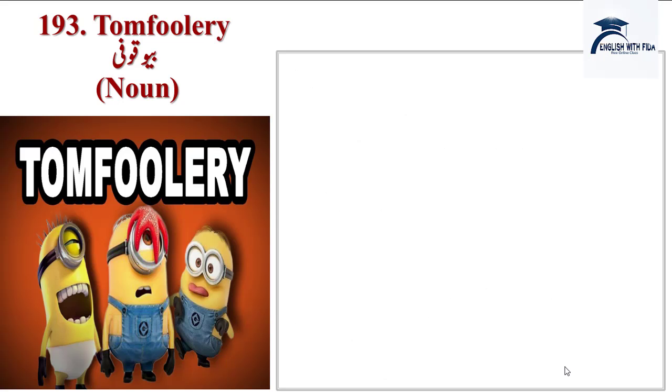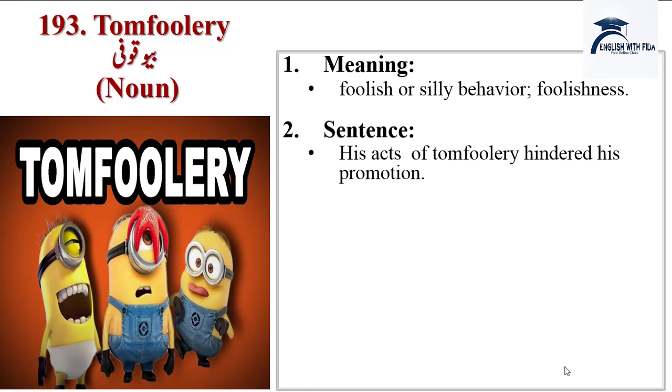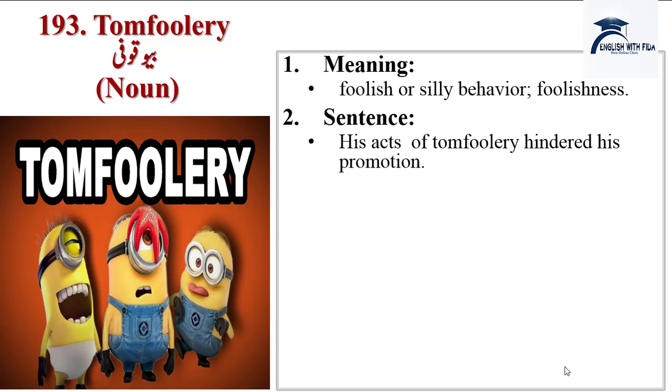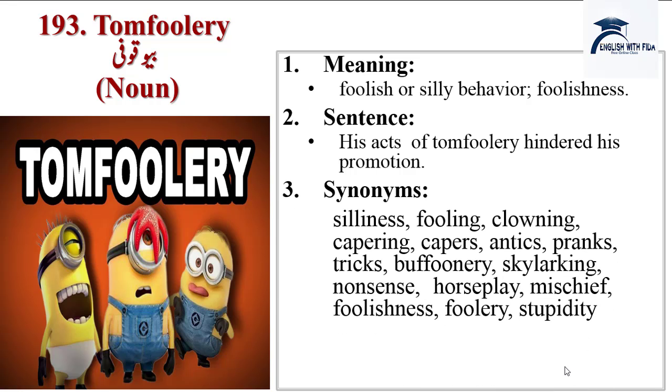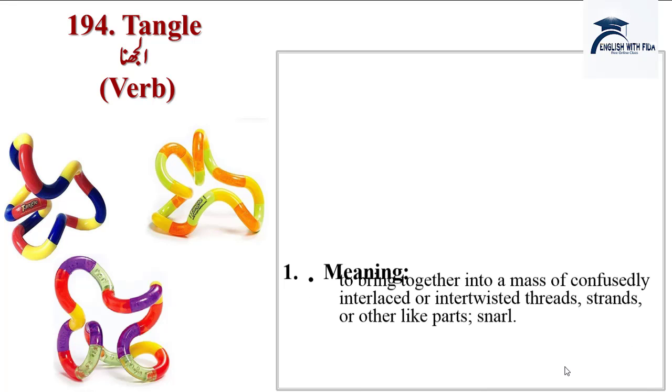Next word is tomfoolery, bewakufi. Meanings are foolish or silly behavior, foolishness. His acts of tomfoolery hindered his promotion. Synonyms are silliness, fooling, clowning, capering, capers, antics, pranks, buffoonery, skylarking, nonsense, horseplay, mischief, foolishness, foolery, stupidity. Antonyms are sense, seriousness. Next word is tangle, ulajna, verb.